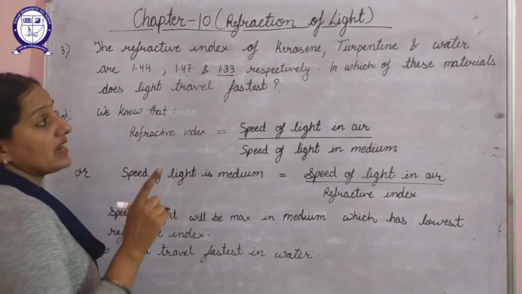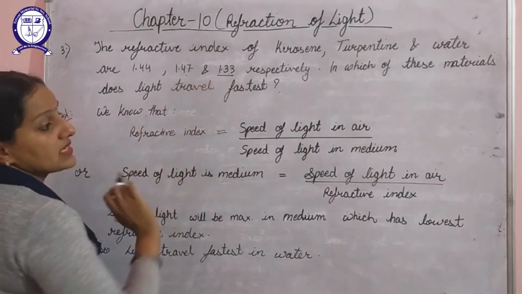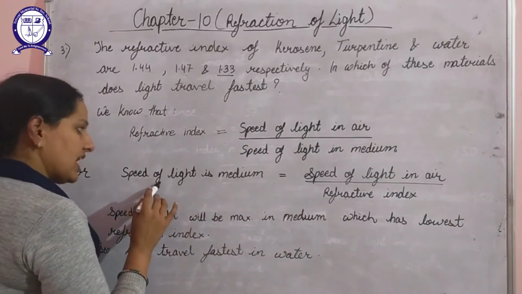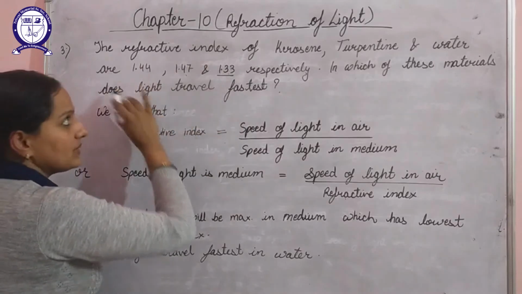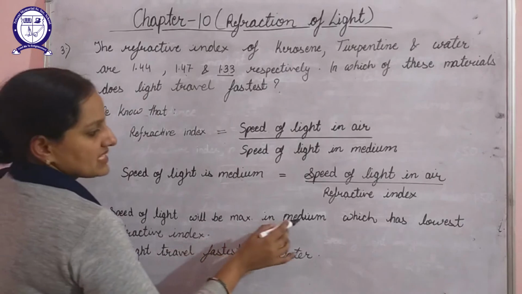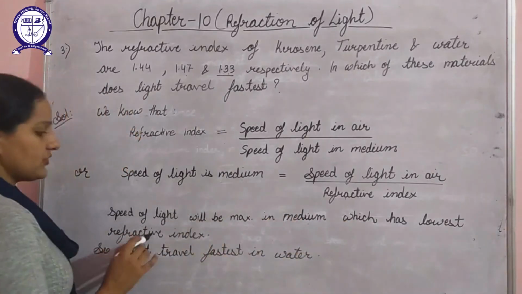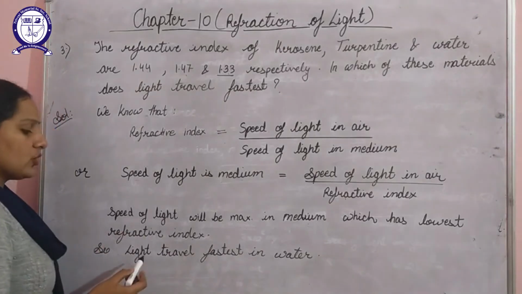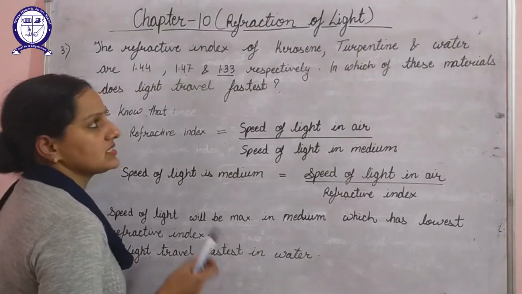So we can say that the refractive index of water is minimum. So if its refractive index is minimum, it will have the maximum speed of light among these three materials. The speed of light will be maximum in the medium which has the least refractive index, which is the refractive index of water. So we can conclude that light will travel fastest in water.